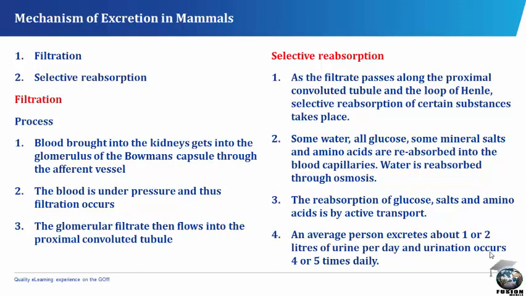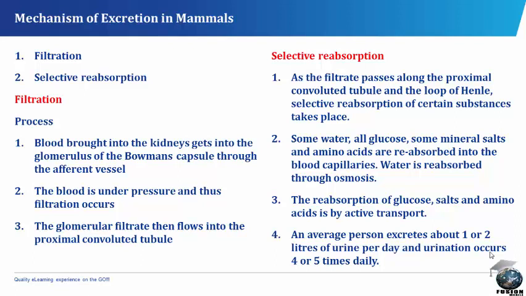These two conditions create a high blood pressure in the glomerular capillaries, and this forces the fluid constituents of the blood into the capsular space. The barrier is formed by the endothelial lining of the glomerular capillaries and the basement membrane of the Bowman's capsule, which retains molecules above a certain size while allowing smaller ones to pass through it.